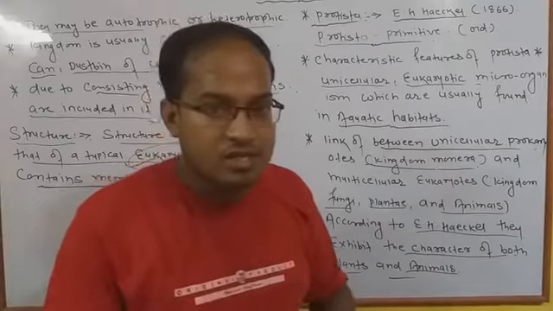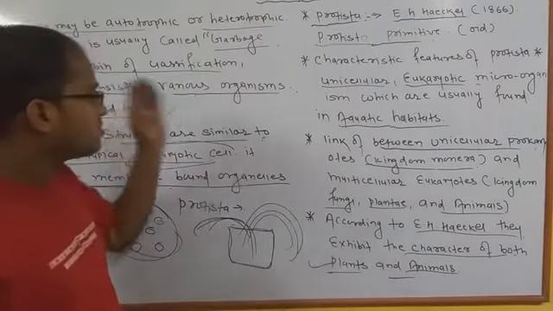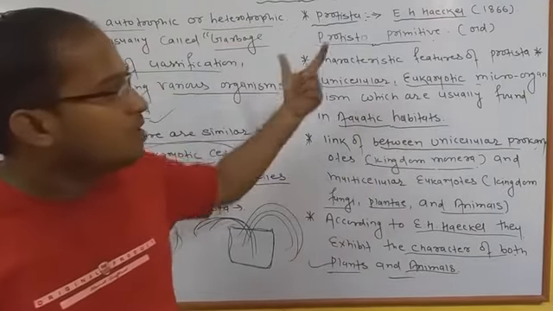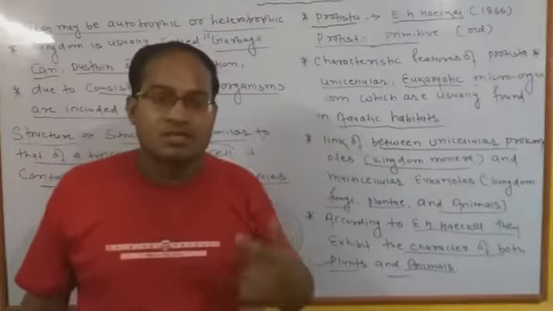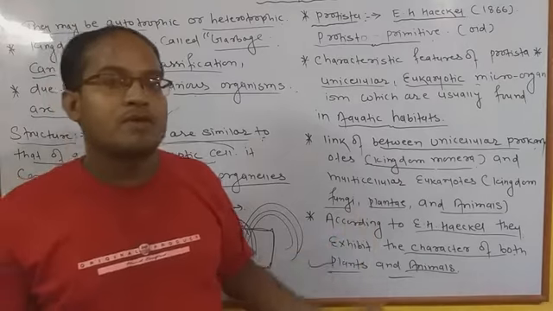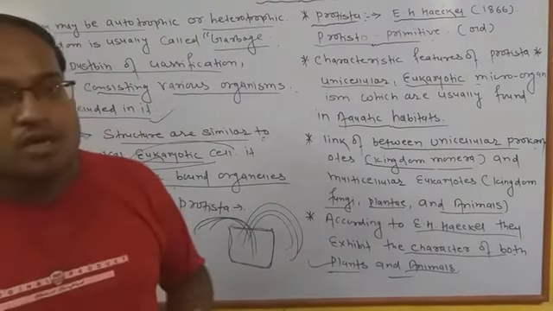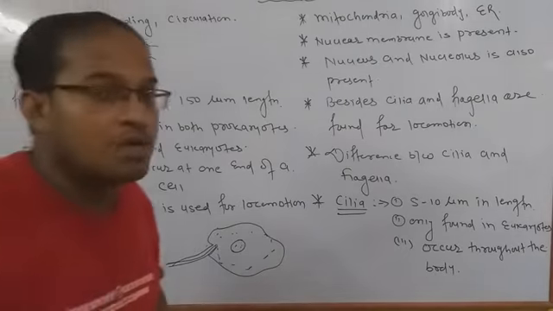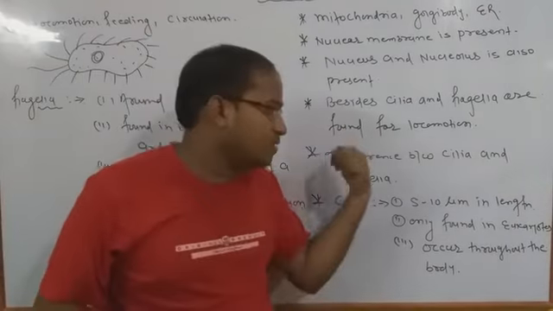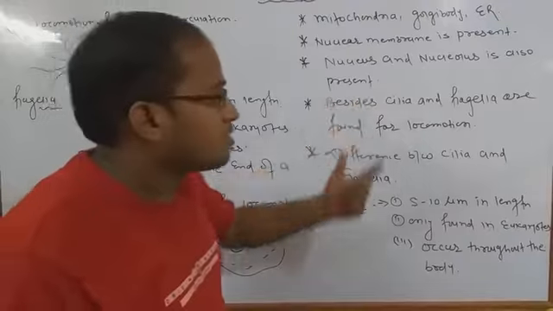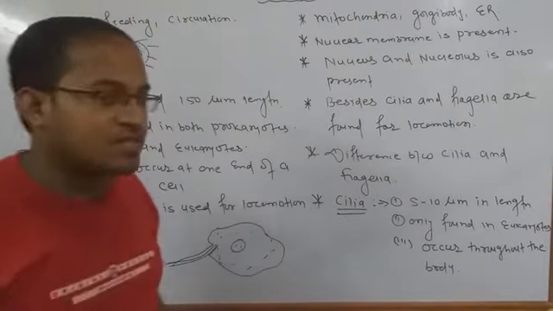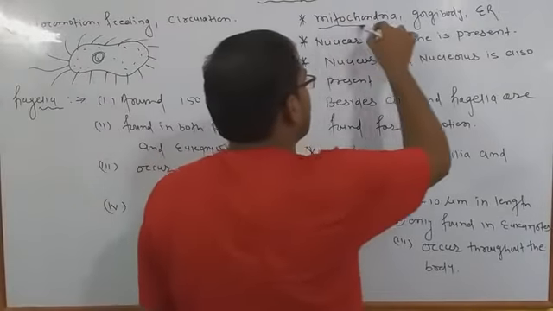Okay, now next take a look at some different cell structures of Protista, because today we are only studying the overview of the Protista group. We will study day by day their reproduction, their mode of nutrition, and how the cells divide. Okay, so coming to the next part, previously I told you that Protista include different types of cell organelles. The first cell organelle we consider is the mitochondria.